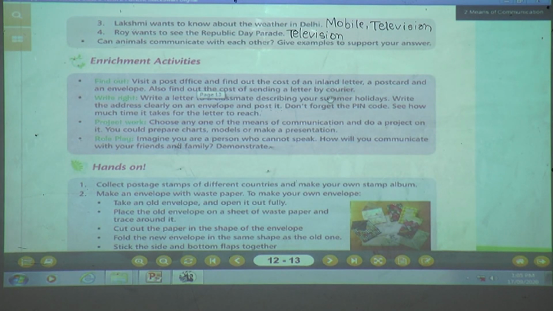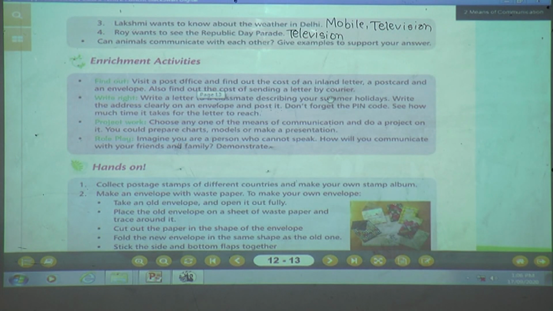Yes, children, what are you going to do in this? You are going to visit a post office. When you visit the post office, what are you going to do? The teacher has already taught you what we do in the post office, what work the postal workers do, and which materials we get from the post office. Then what are you going to do first?